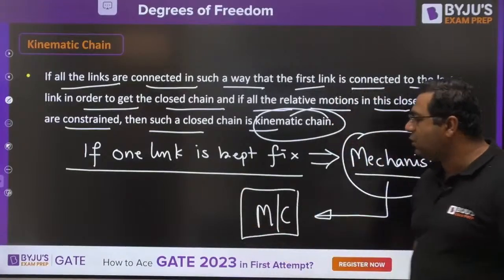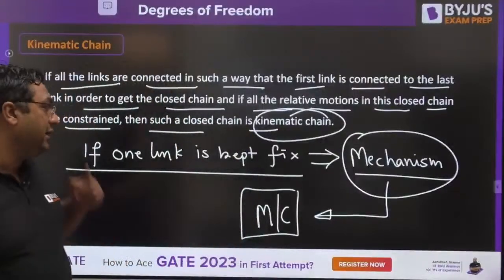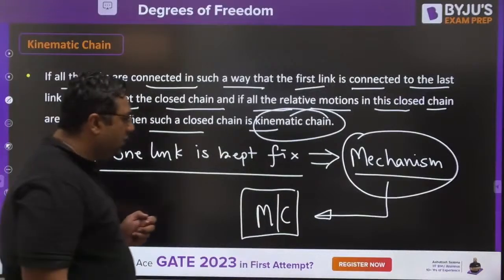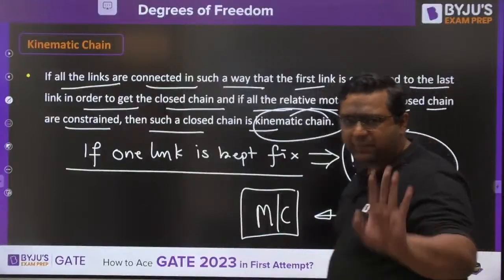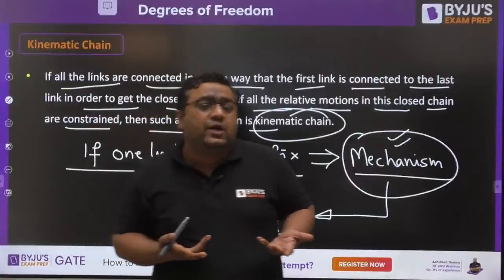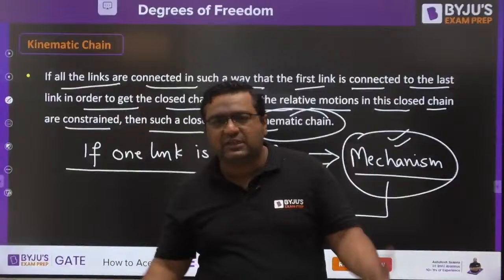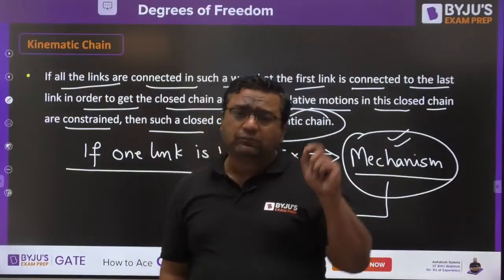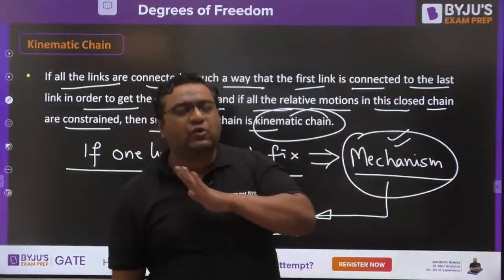So here we have the definitions of mechanism and machine. Now there is a very, very important point. It's fine that when we keep one link fixed for a kinematic chain, it becomes a mechanism. Everybody got how it becomes a mechanism. But what is the need of fixing the link? My dear, input and output. Input is given with respect to the fixed link, and output is obtained with respect to the fixed link. So keeping a link fixed is a necessity. We always need to fix a link.